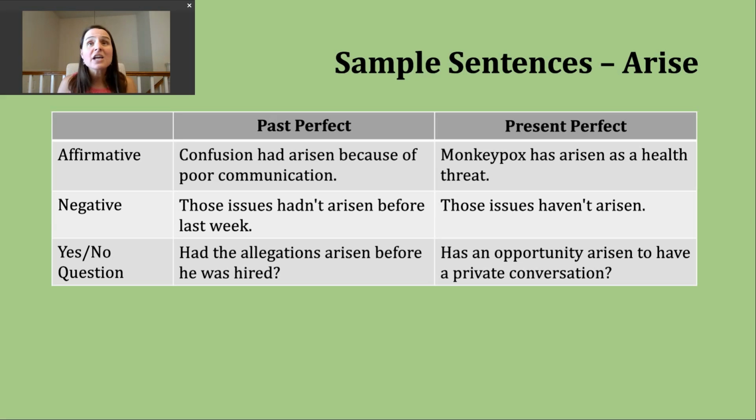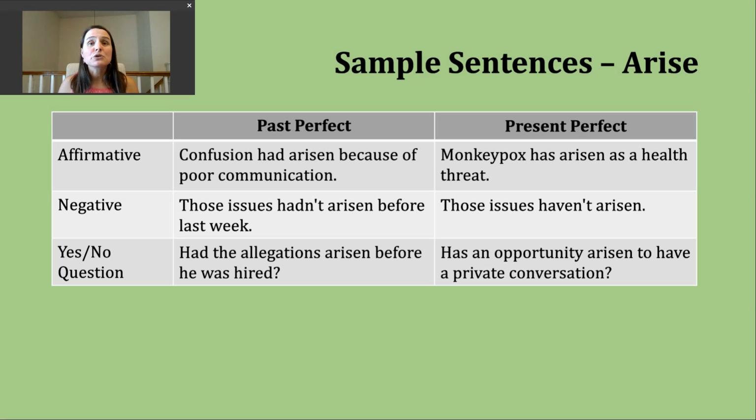And finally, we can ask yes or no questions in the past perfect. To do that, we start with had, then we have our subject, and then the participle form of the verb. Here's another example. Had the allegations arisen before he was hired? Right? So perhaps someone has been hired, and now we learn, oh, maybe there are some bad things in this person's history.